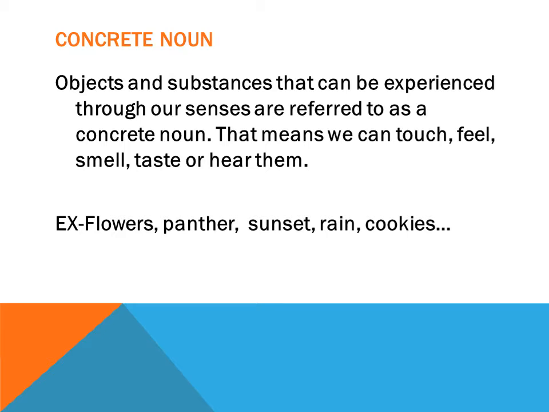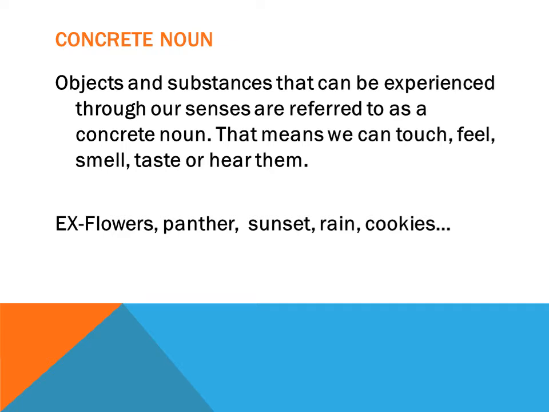Now some examples are given here. Let us take the first example, flowers. Which sense organ will you use? You will immediately say touch or see. Many sense organs you will be using in this. First you can see the flowers, second you can touch them, third you can smell the fragrance of the flowers, right?